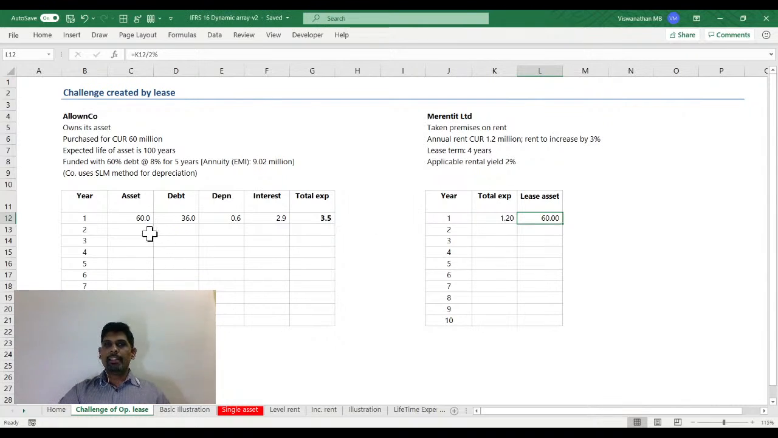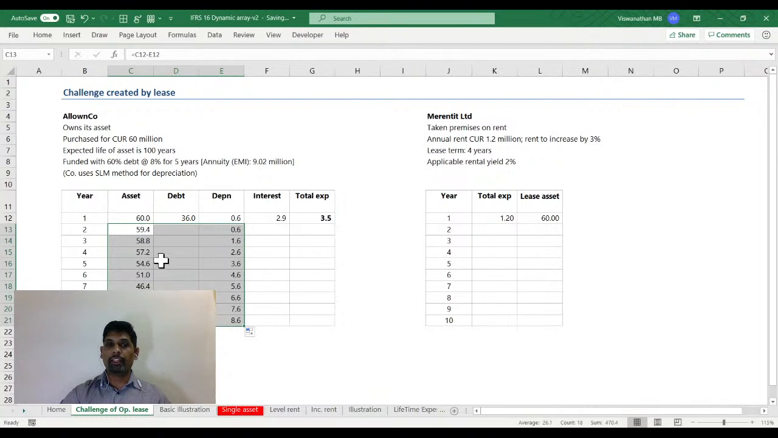What is it? See, the actual asset which All On Co owns would be accounted under historical cost method, which means each year we'll be reducing the depreciation. And the depreciation will be 0.6. So if you look at it over a period of time, this number would keep going down. I mean, the value of the asset would keep going down.